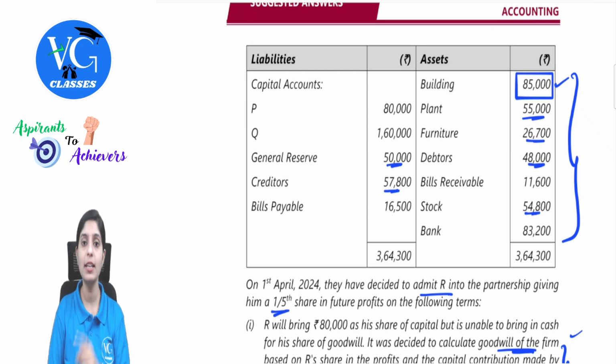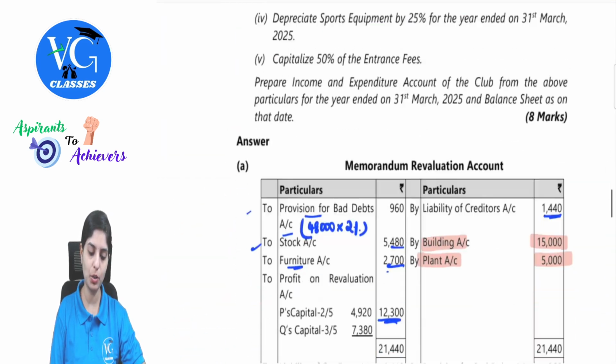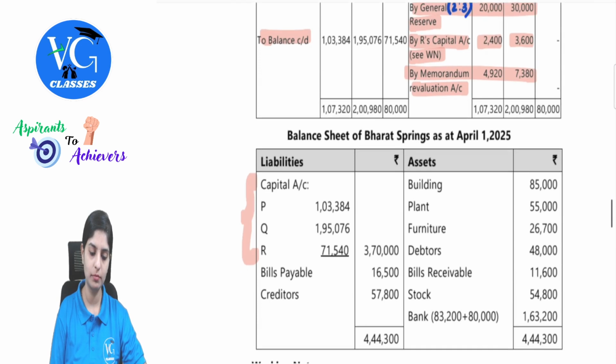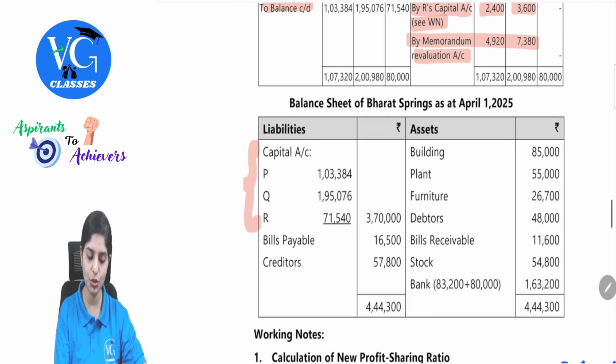Clearly remember one thing, guys. When the question specifies that the partners' wish is to not change the value of assets and liabilities, the values will remain the same as they are. And if the question is also specifying to prepare memorandum revaluation, it also means the same thing. They want to carry over the same existing values. So your only change will be with respect to the capital account. This is what you are getting: 1 lakh 3,384, 195.76 and 71,540. That is the change.